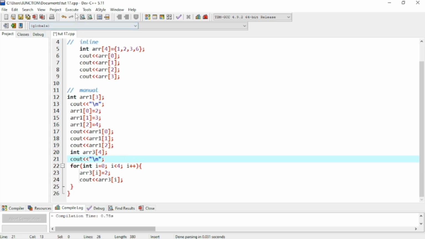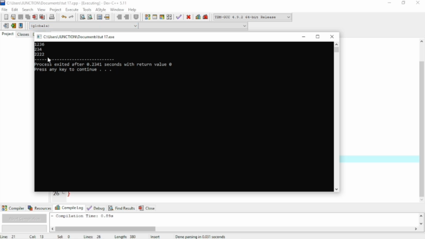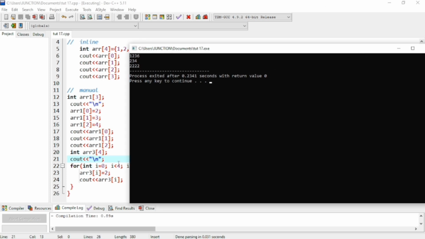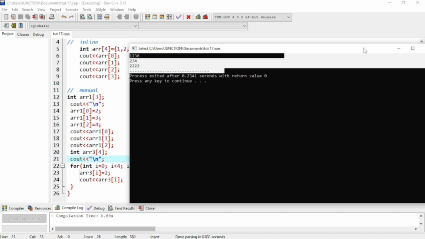Now I will compile and run. You will see the result on the screen. You can see that 2 2 2 will be inserted, because I am just providing 2 to every array value. Every index position of the array, I'm providing 2, so it's showing the 2.